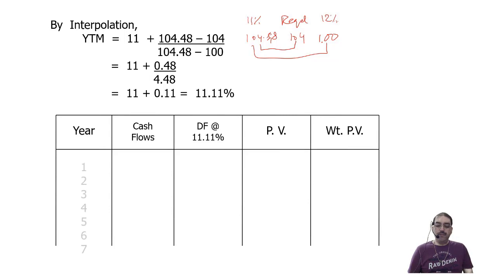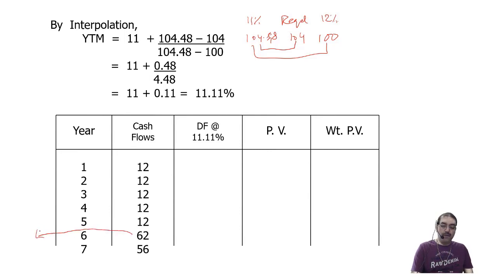Year column, cash flows, discounting factor at 11.11, present value, weighted present value. In the 6th year, how did I get this 62 rupees? 50 rupees face value plus 12 rupees interest. How did I get this 56? It is 50 rupees face value plus 6 rupees interest.